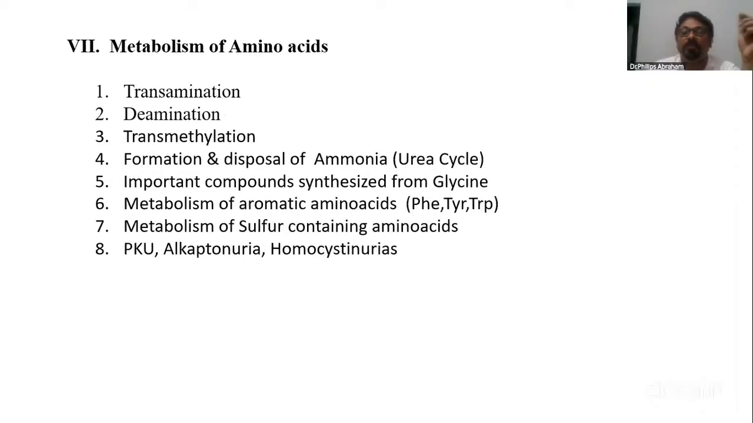Another one is about the metabolism of amino acids. In that, transamination has been asked several times. From the word itself, transamination is the transfer of an amino group from an alpha amino acid to an alpha keto acid to form a new amino acid and a new alpha keto acid. Okay, that is one question.